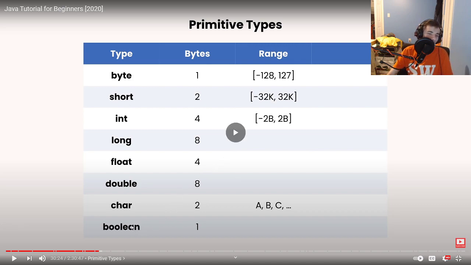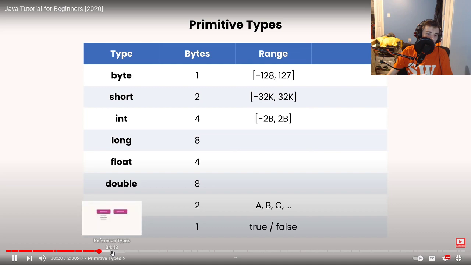Okay, yeah. Boolean values, which can be true or false. Now let's take a look.